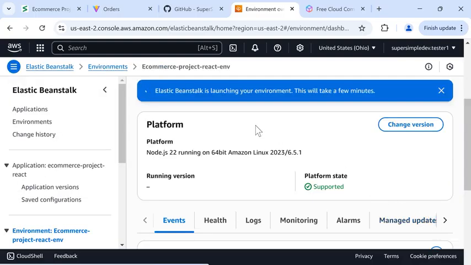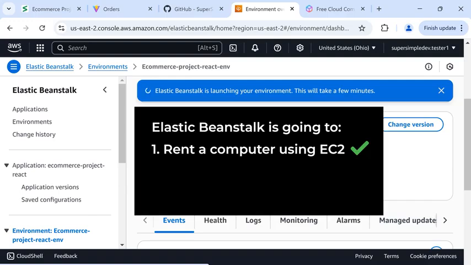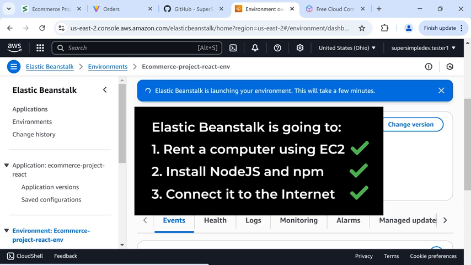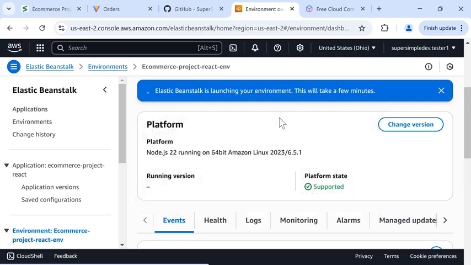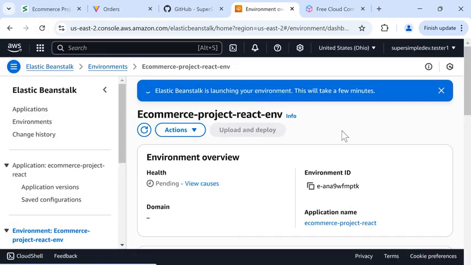So now, Elastic Beanstalk is going to rent a computer for us using EC2. It will also install all the software that we need on this computer, like Node.js and NPM, and it will do all the configuration to connect this computer to the internet. So this will take a few minutes to complete. So we need to wait for this to finish. And you might need to refresh the page to check the progress.